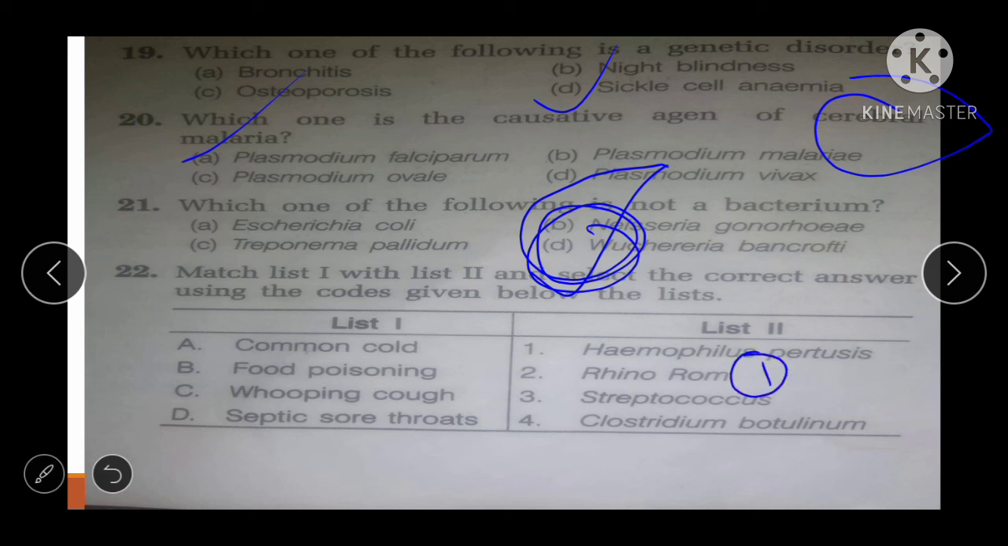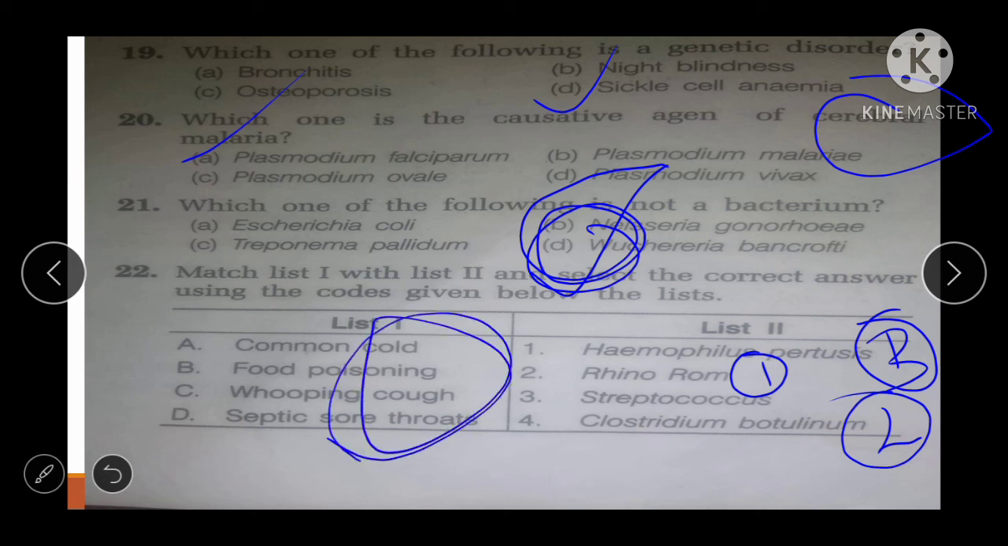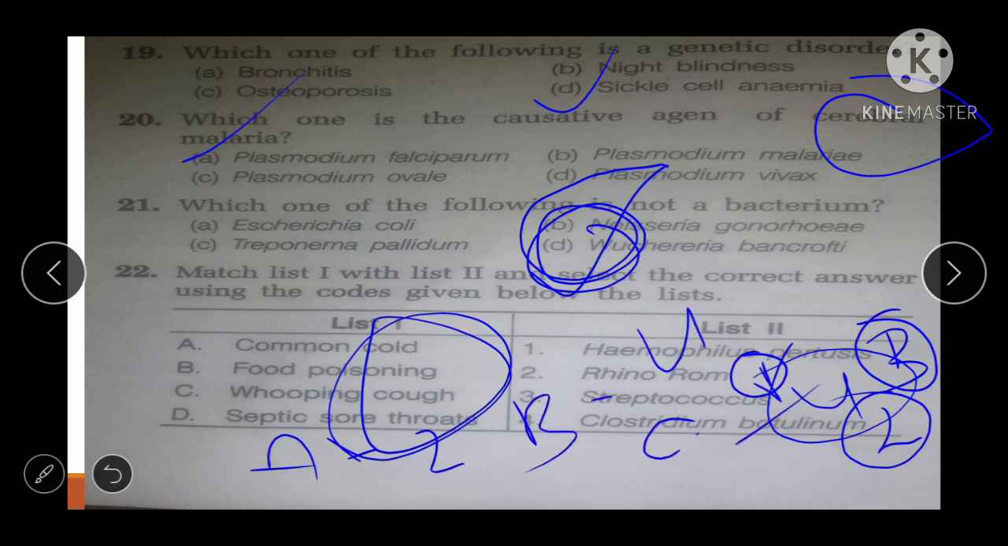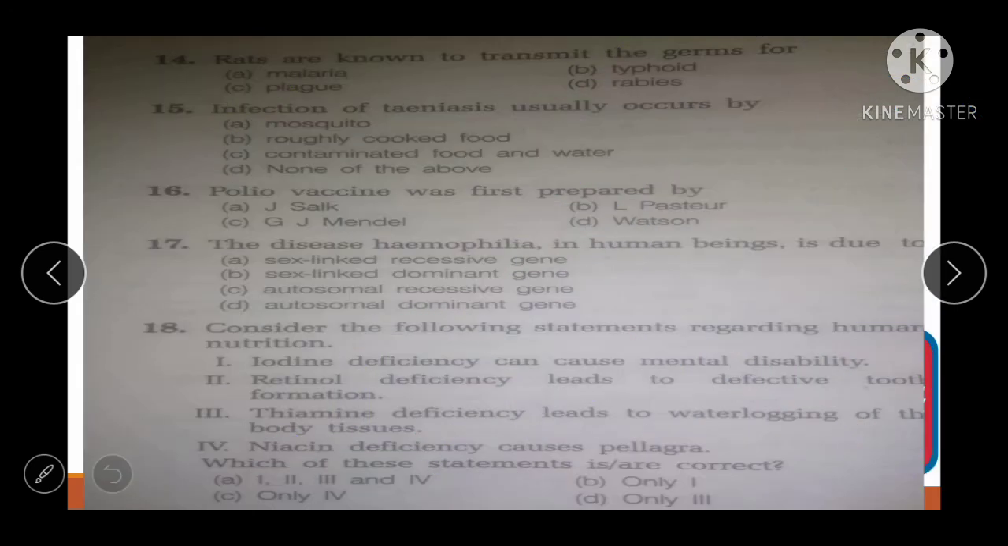Okay, so food poisoning is by Clostridium botulinum. Okay, the next one is whooping cough is by Haemophilus pertussis. Okay, so the third one will be this. Septic sore throat, wherever something like septic comes, it is caused by Streptococcus, okay? So A is 2, B is 4, C is 1 and D is 3. Okay, this we have done. Now let's see few more questions.